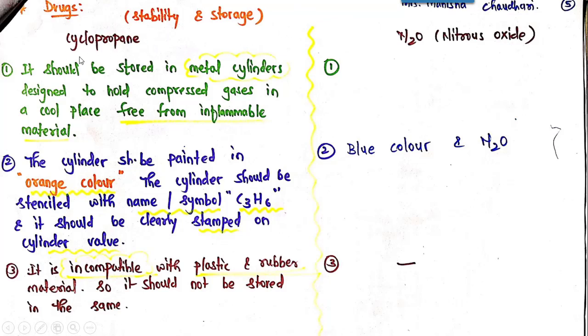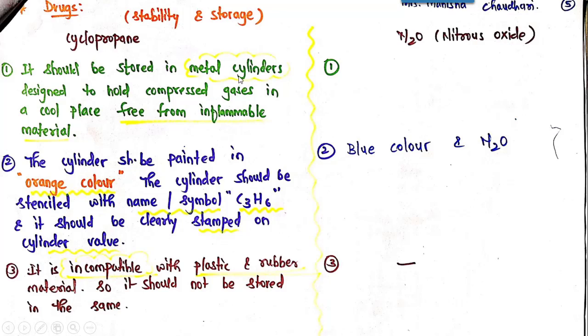So to start with cyclopropane, as the first point says, it should be stored in metal cylinders. Metal cylinders are mandatory because cyclopropane is incompatible with plastic and rubber material, and the metal cylinders are designed to hold the compressed gas.